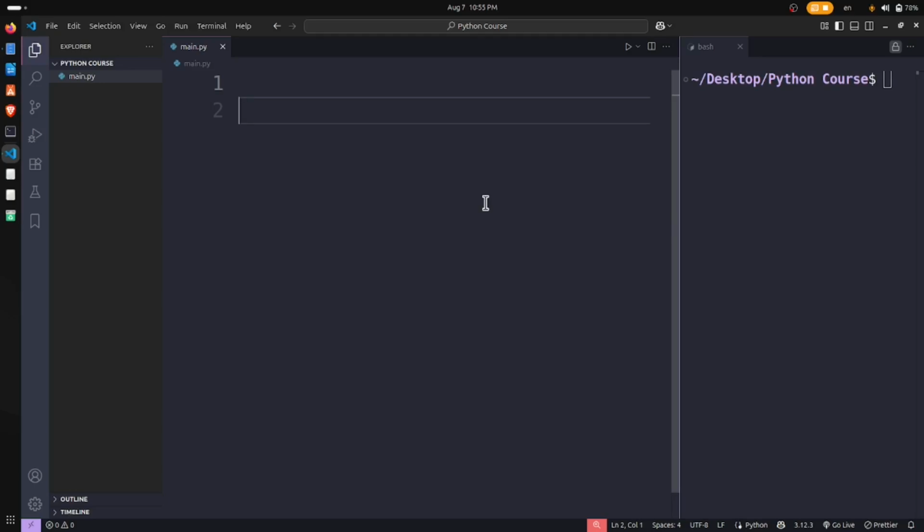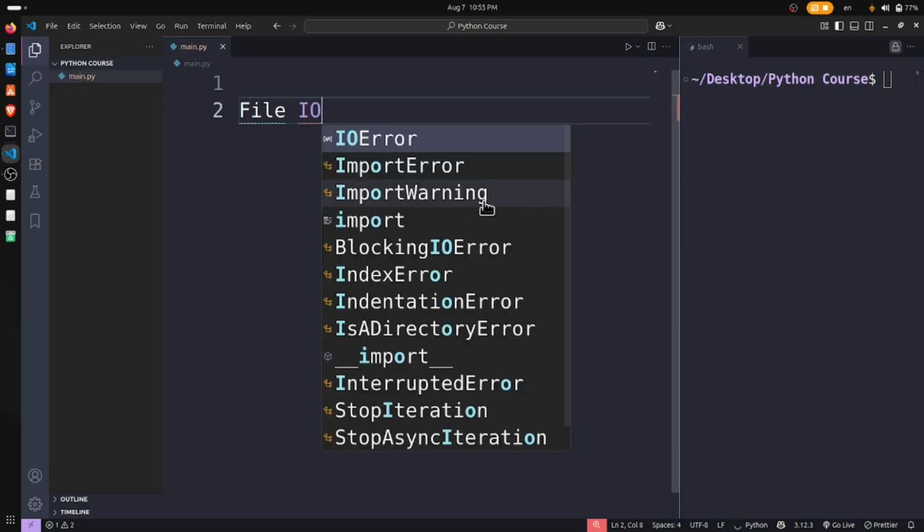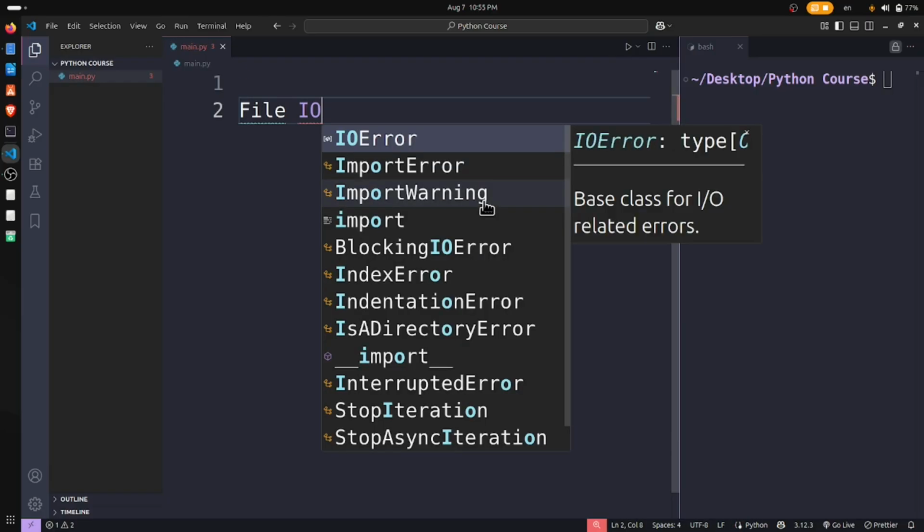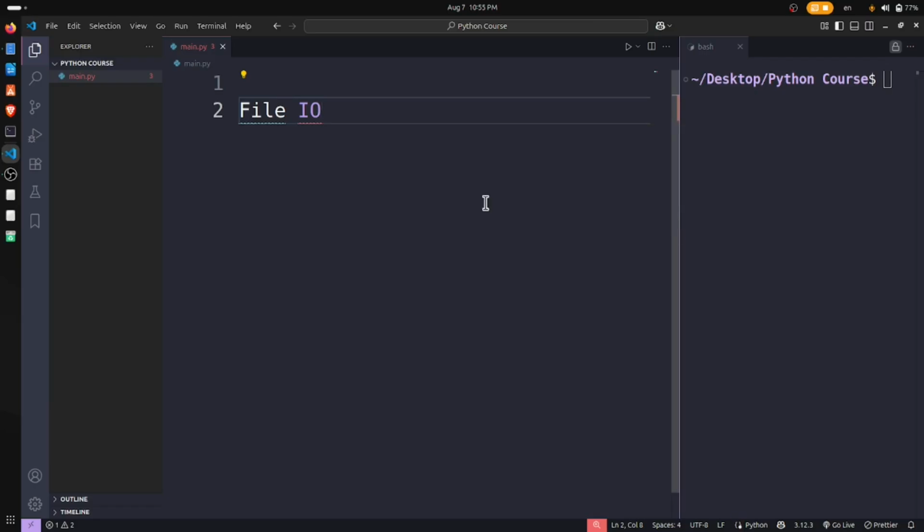Up until now, we have learned about everything which is very important. Some important topics are left from Python, and I'm going to talk about them, like file IO. What is IO? IO means input output. I give some input to a computer or machine from the outside world, and it gives some output to the outside world as well.